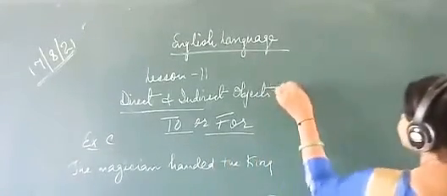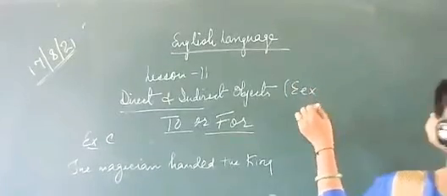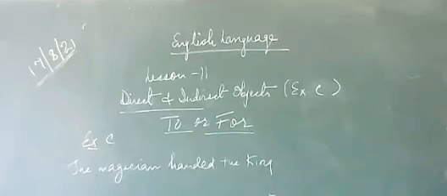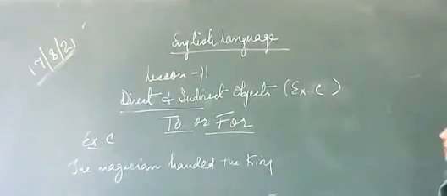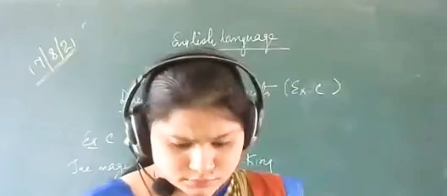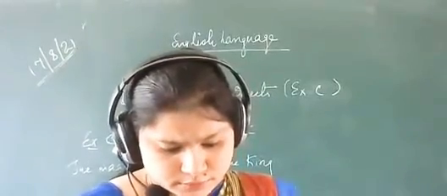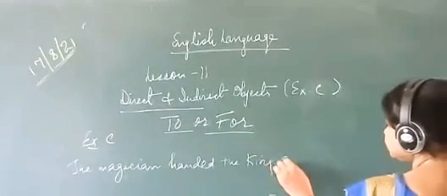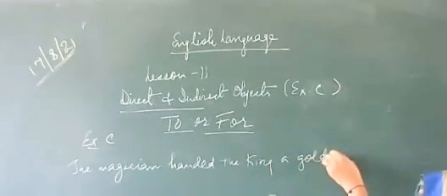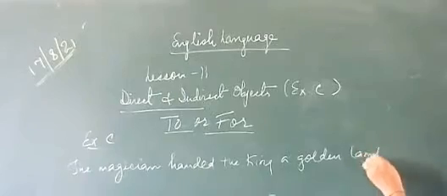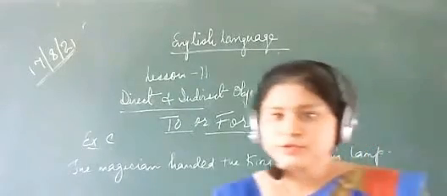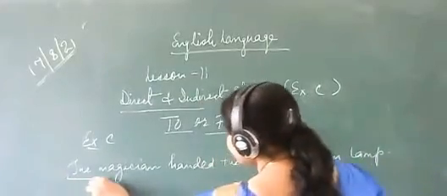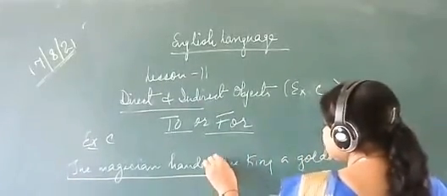Here we are discussing exercise C. Okay, so here in the sentence, your answer will be first of all, the magician handed.